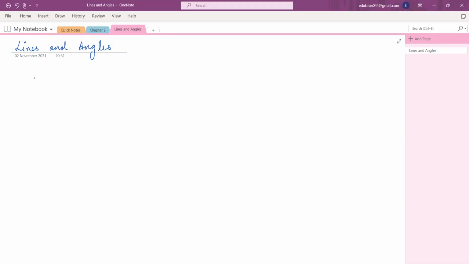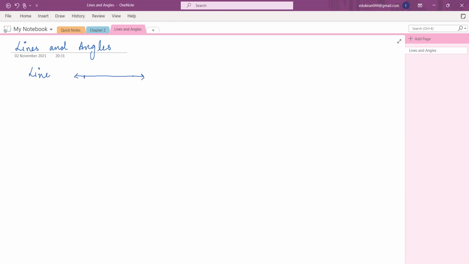How do you define a line? Hamna, tell me. Okay, let's revise. The first concept is, what is a line? A line has no endpoints. We draw it like this, and we put arrows on both sides.